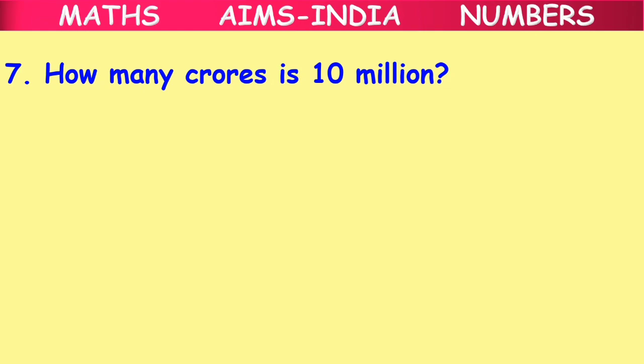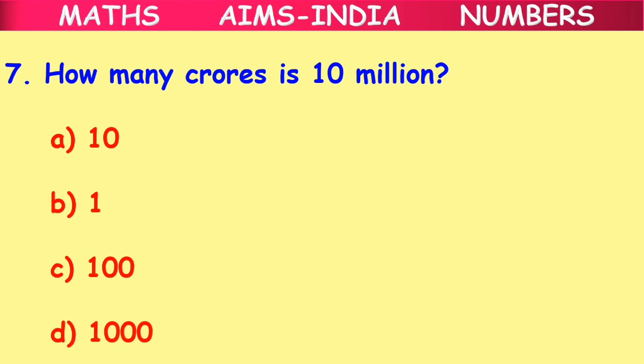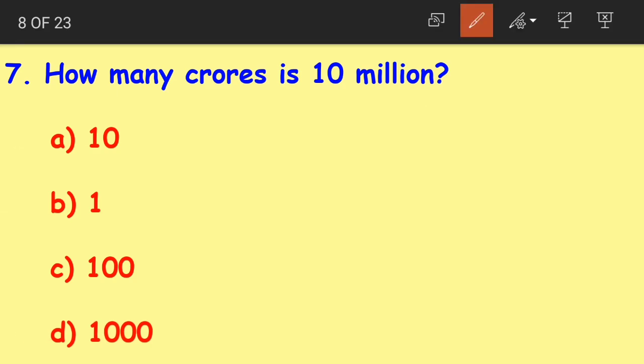How many crores is 10 million? Now crores is in which system? Crores is in the Indian system and millions are in the international system. Right. Option A 10, option B 1, option C 100, option D 1000. If we look at the place values, let us first write the Indian system because they are asking crores first.